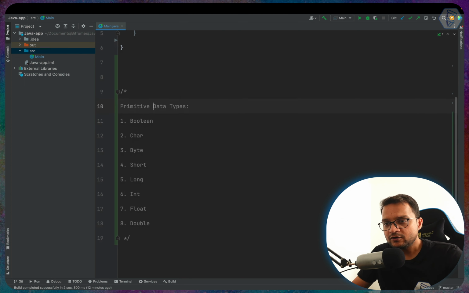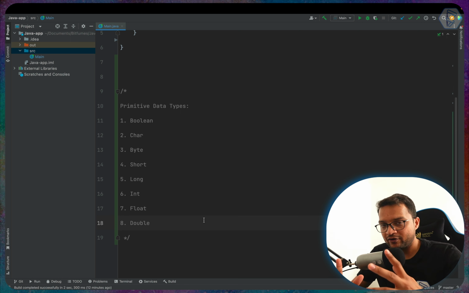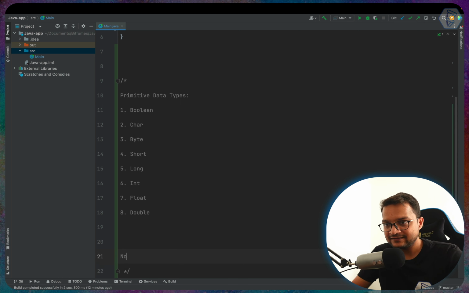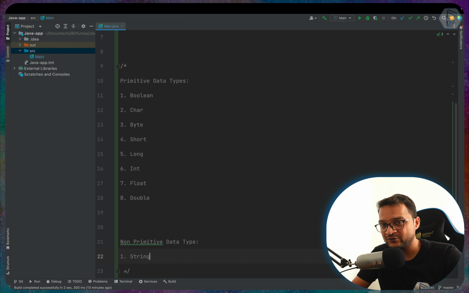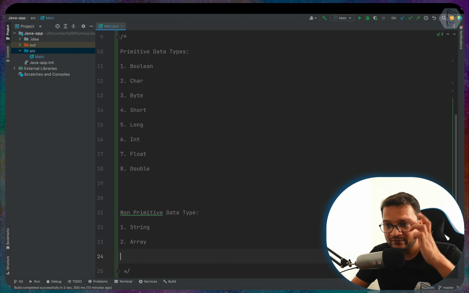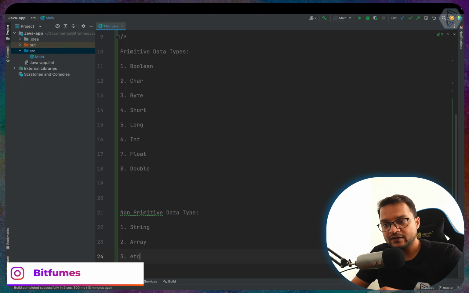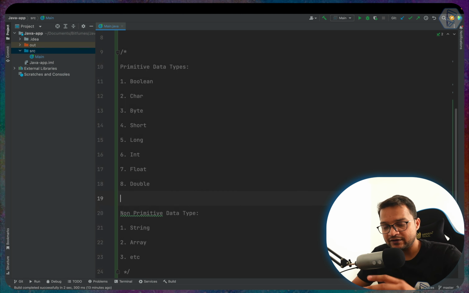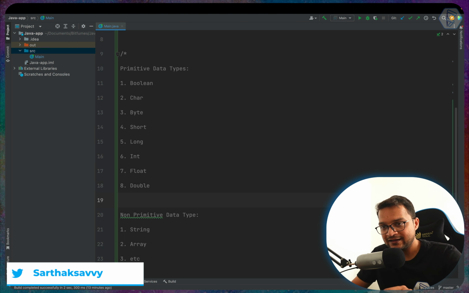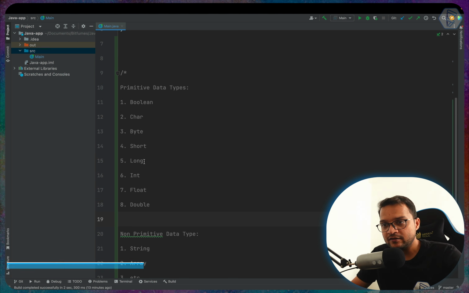Similar to primitive we also have a tree for non-primitive. When I say non-primitive data type, I need to write some very important thing, which is String. Yes, String is a non-primitive data type. Then comes the very important array and some others. So let's now break down each and everything one by one, and start with the primitive data types.